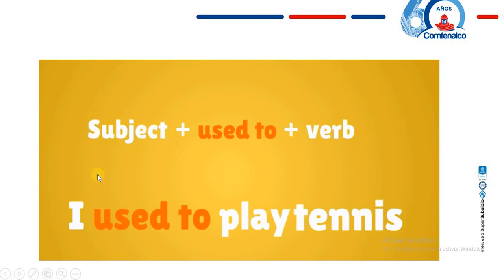¿Cómo empezamos? Subject, I, you, she, he, we, they. And in here we add the used to and then we add the verb, which is play, and then the complement. And I used to play tennis, I used to play soccer, whatever. Next one.